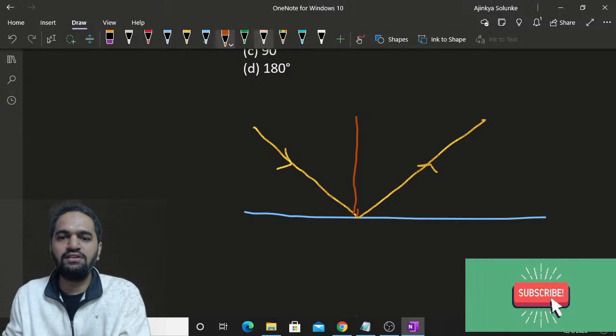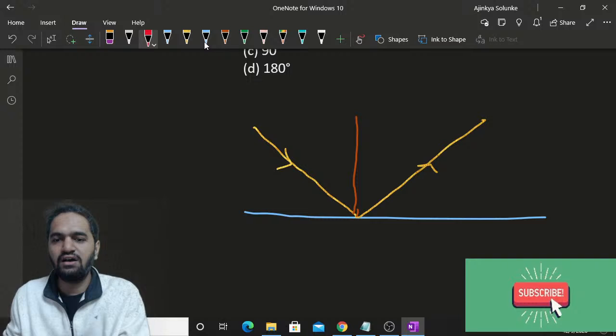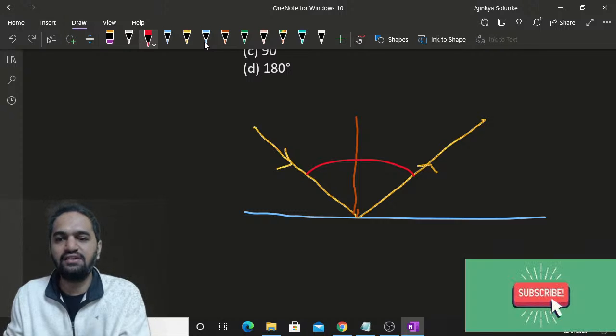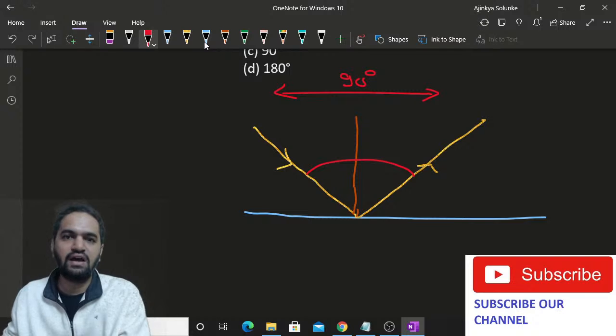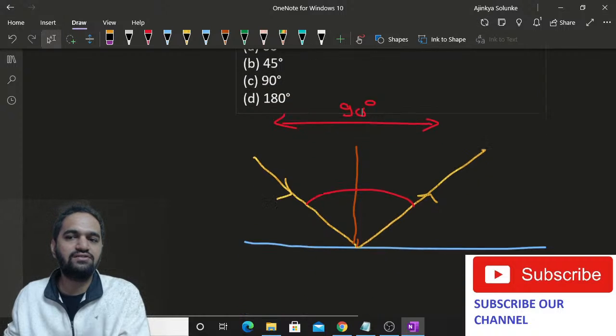Okay. Now in the question they are saying the angle between these two, that is the angle between incident ray and reflected ray, is 90 degree. So this whole angle is 90 degree. Are you understanding this? They are saying the reflected ray is at an angle of 90 degree to the incident ray.